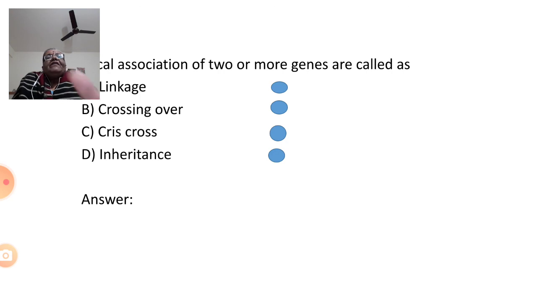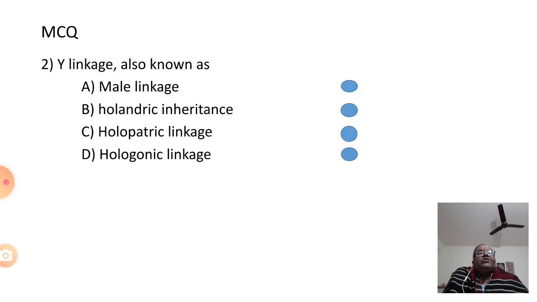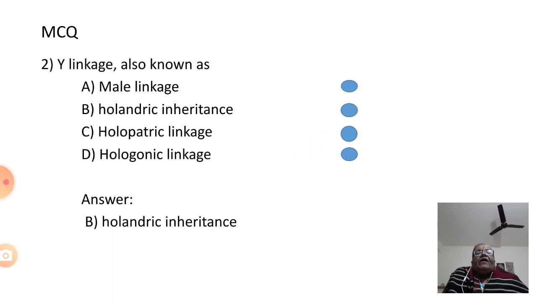So now it is time for us to discuss a few assessment questions. Question number 1: physical association of 2 or more genes is called linkage, crossing over, criss-cross inheritance. The answer is A, that is linkage. Question number 2: Y linkage is also known as male linkage, Holandric inheritance, holopatric inheritance, hologonic linkage, and the answer is Holandric inheritance, that is B.